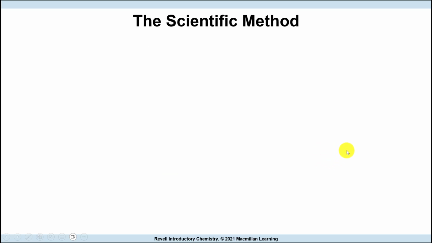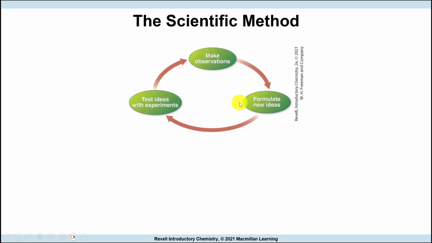And then we're going to finish with the scientific method. Scientific method has generally a few steps depending on where we talk about that. You can say that it has 3-4 steps depending on how you define it. The approach that scientists take to solve problems is called the scientific method. At its core, the scientific method is a cyclical process of making observations, formulating new ideas, hypotheses, and then testing those ideas. If they don't work as we thought, we can go back and start over again.